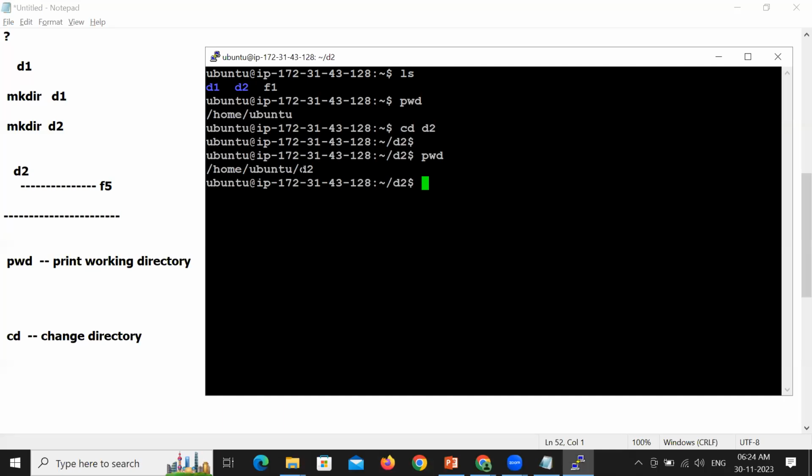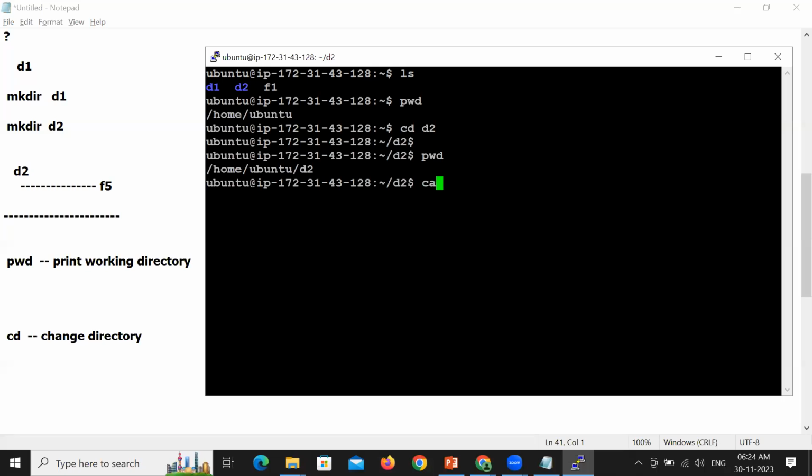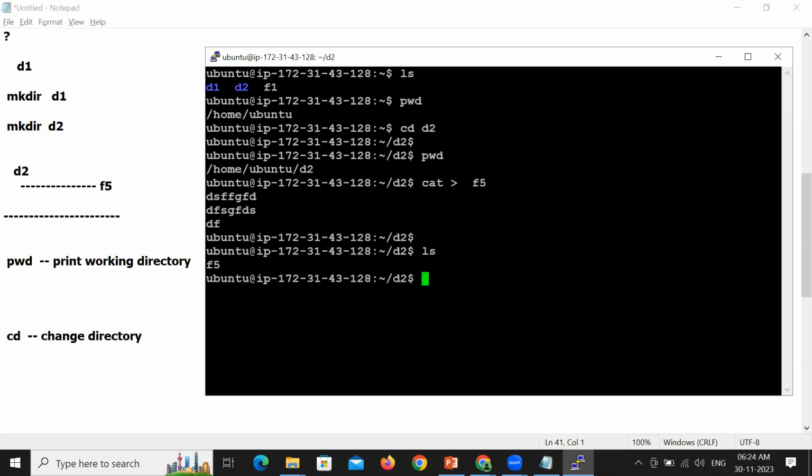So like this, you have to point to the specific directory. Right now you're pointing to D2. Now you are inside D2. Now in D2, you can create a file. So how to create a file, we already know it. cat greater than, mention the file name. Whatever the content you want, you can create it, and Control D to come out of the cat command. ls to see the file. So it is a file which you have created inside the D2 directory.